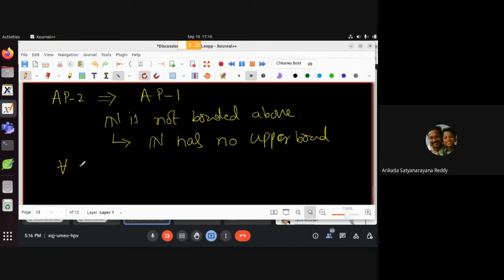सर रियल नंबर. Given any alpha belongs to R, so there exists an n belongs to N such that n is greater than alpha. This is what we need to show. Wonderful.